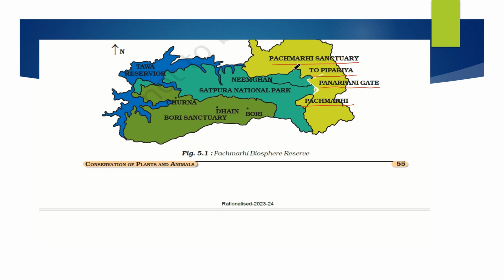This is the Panchmari sanctuary, and the way to Satpura National Park is inside this Panchmari sanctuary, and the Bori sanctuary is also there. Another Tawa reservoir is there. Reservoir means it reserves water. It is all in this Panchmari Biosphere Reserve, which consists of Satpura National Park, Bori Sanctuary and Panchmari Sanctuary.